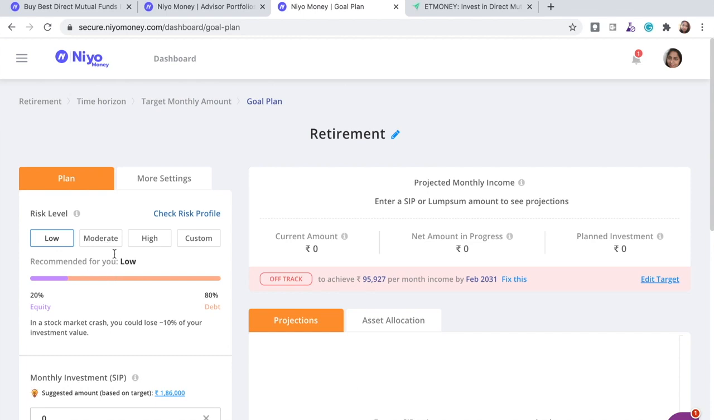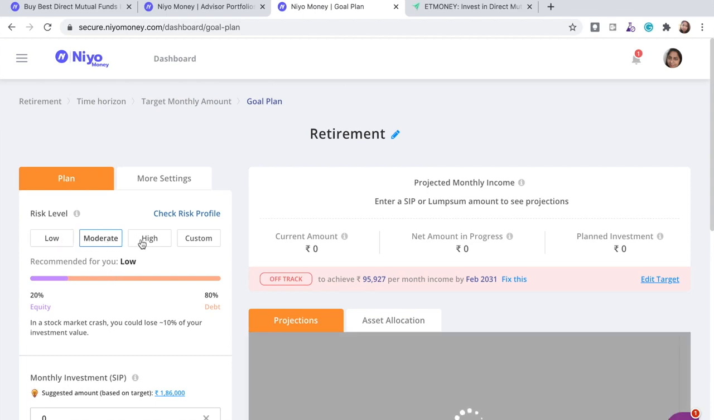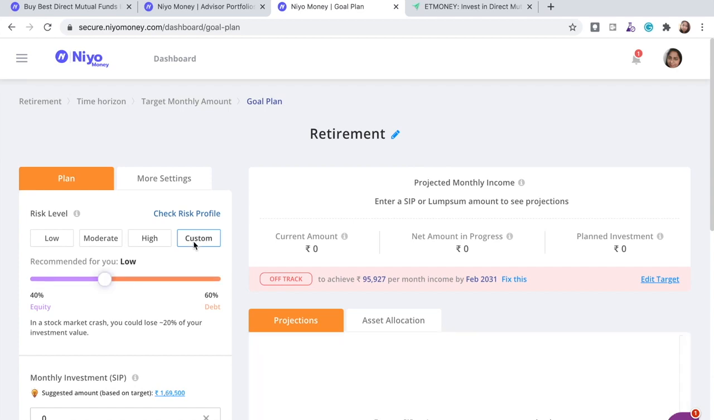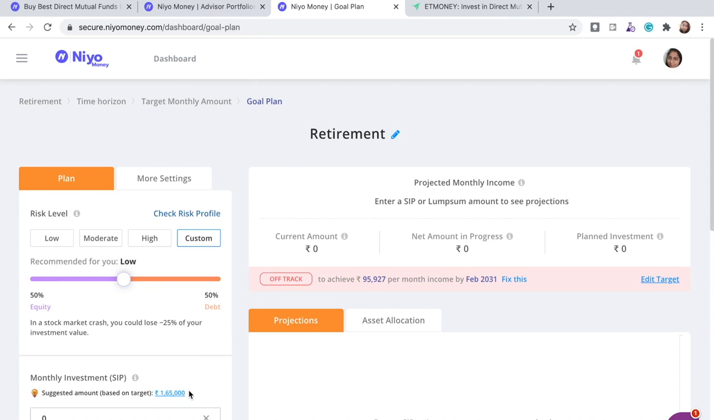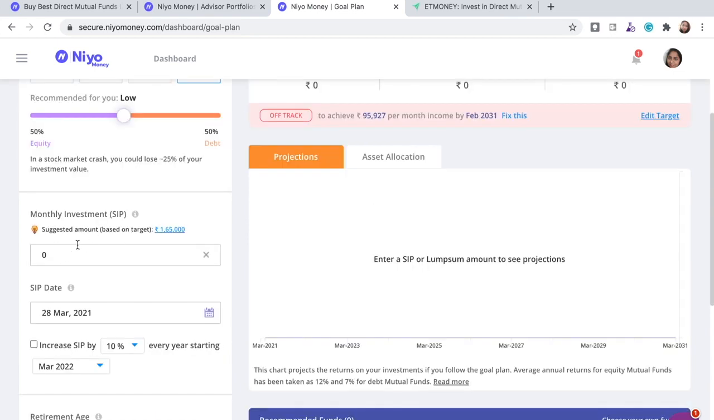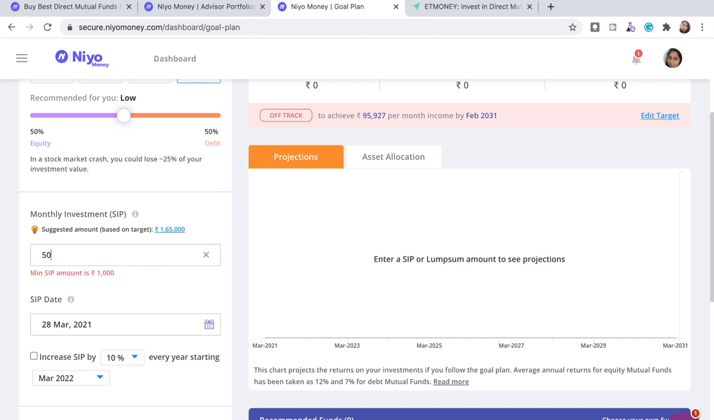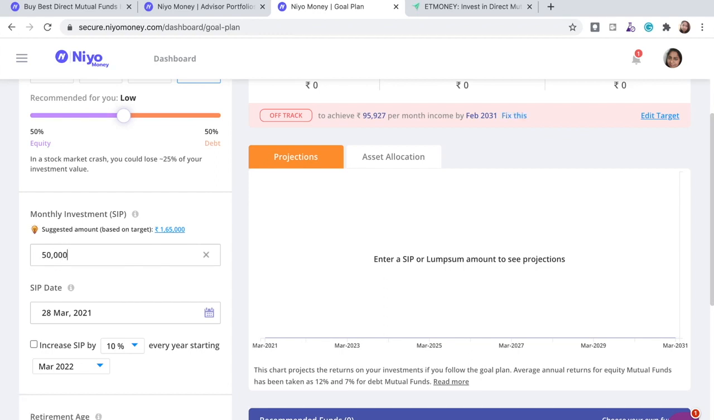And here you have low, moderate, high, and custom. When you say low, it just picks up 20% of equity funds, which have high volatility, and then 80% of debt funds, which have low volatility. So instead, you can click on custom and adjust over here. Let's say that you would like to take 50% equity and 50% debt funds. Then it also suggests the amount based on the target. It suggests some amount, but you can say no, you would like to invest 50K per month in this retirement plan,